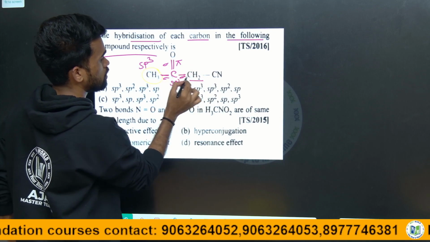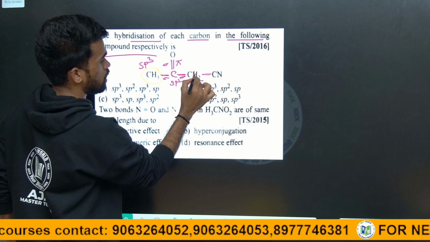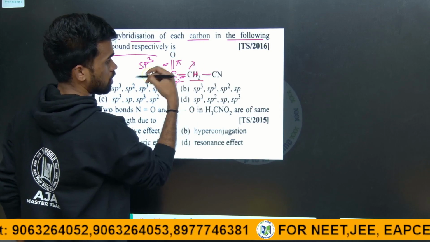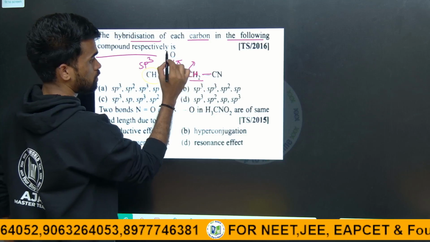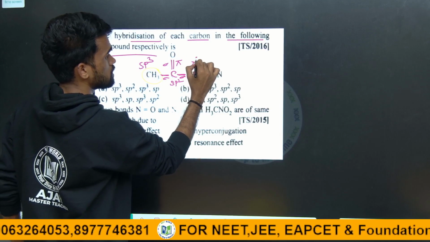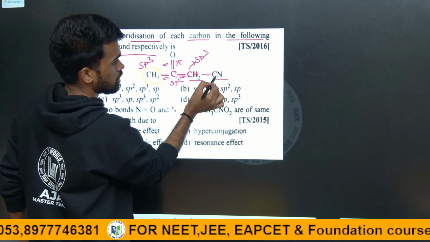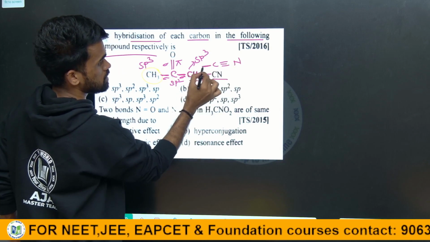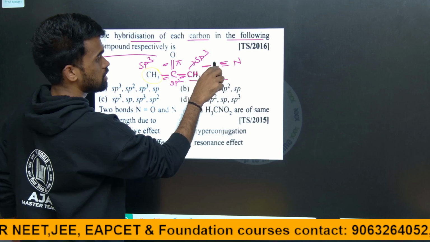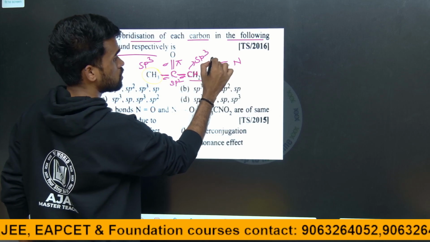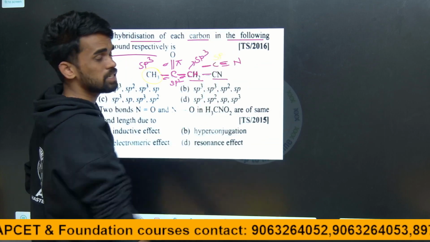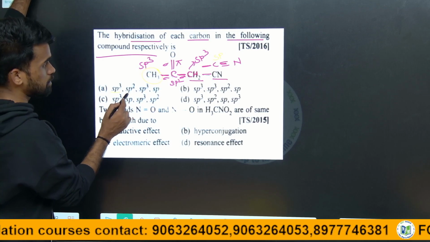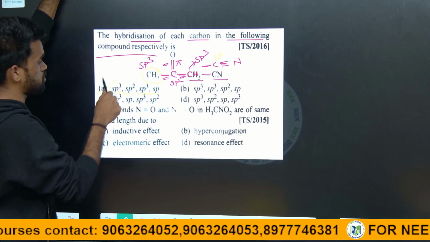For this one, two hydrogens mean two more sigma bonds, so four sigma bonds around the carbon, which means sp3. For the cyanide, we write it like this: one sigma, and the remaining are pi, so only two sigma bonds, which means sp. So choose the option with sp3, sp2, sp3, sp. Yes, the first option is correct.